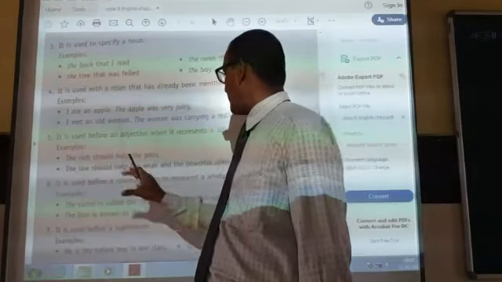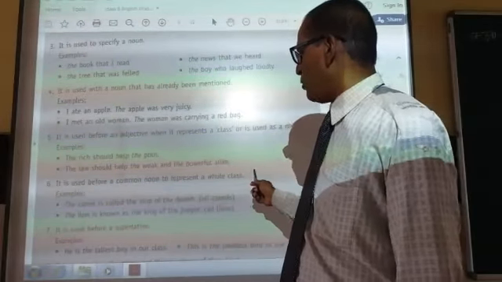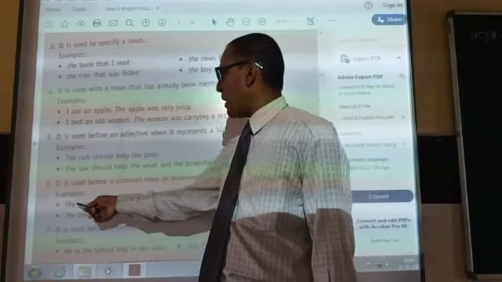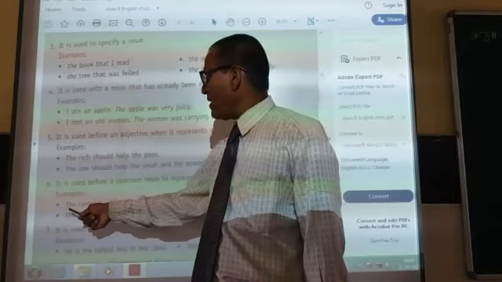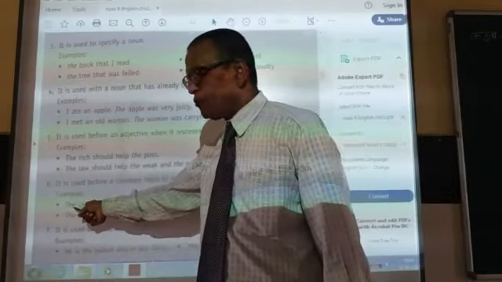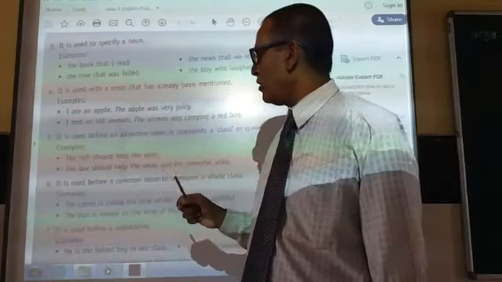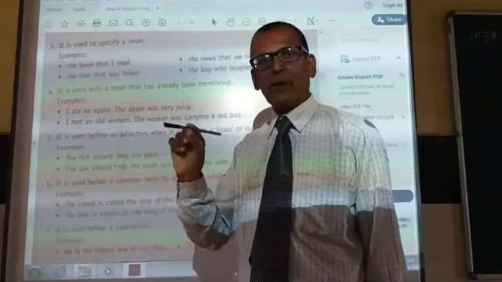It denotes the class. It is used before a common noun to represent a whole class. The camel is called the ship of the desert. The camel here means not a particular camel. Sometimes the, being the definite article, is used to specify a particular thing, like the pen, which means a particular pen.